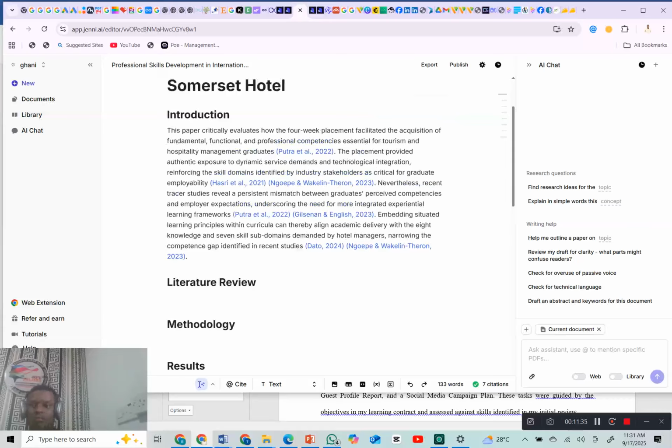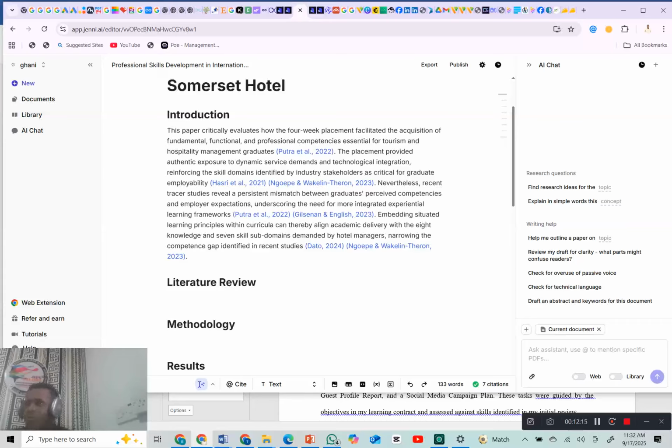But this is for when you're writing using updated citations. Now, another format I want to show you right now is probably you already done your work and then the in-text citations used in your work are outdated. Probably you used references from 2005, or even at times references from 2010. Now, probably you want to update those citations to recent ones, or probably you already have your work done, but you don't have the references for your work. You don't know where you kept the references.